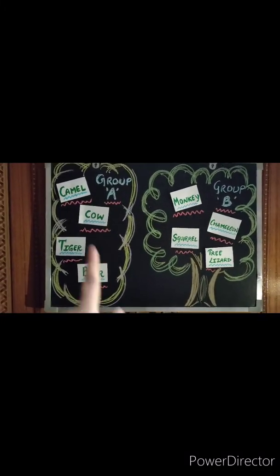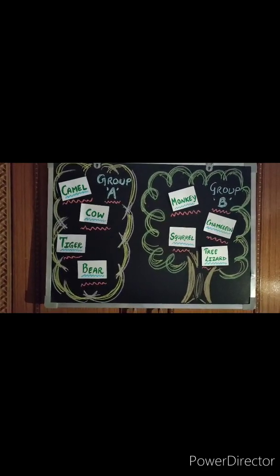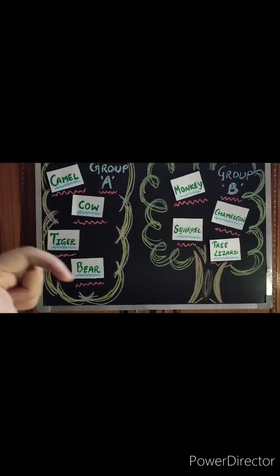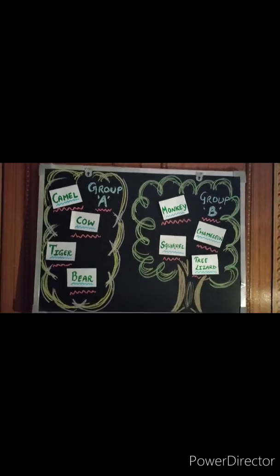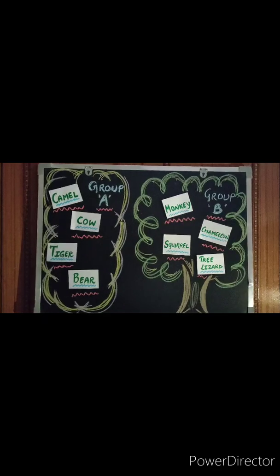Students, as you can see, here are two groups of animals, Group A and Group B. Can you please read the names of these animals for me? In Group A, we have camel, cow, tiger and bear. While in Group B, we have monkey, squirrel, tree lizard and chameleon. Students, both of these groups of animals live on land, right? They all live on land. But there is a difference between the two groups. Can you please figure out what the difference can be?